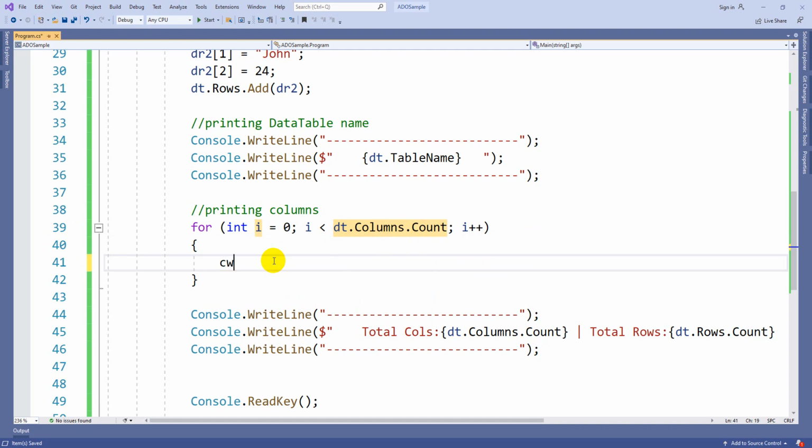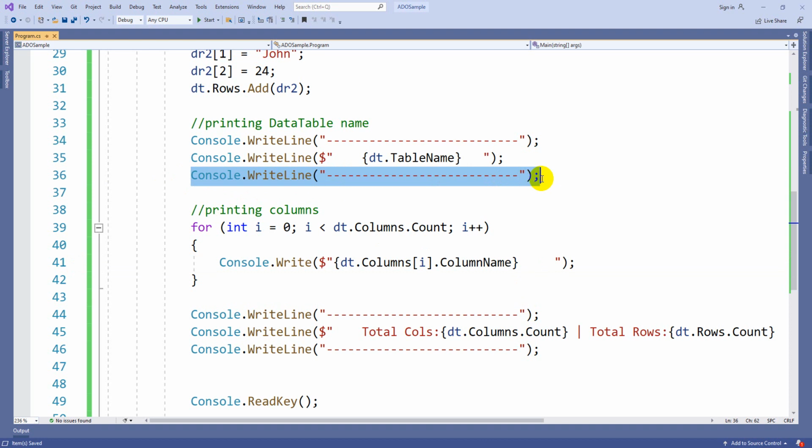Here let's use only the Write method, not WriteLine, because all column names should be printed on the same line. So dt.Columns[index].ColumnName, where index 0 means the first column, 1 the second column, and the loop repeats like that. After that, let's give a common space, 1 2 3 4 5, so 5 spaces between column to column.